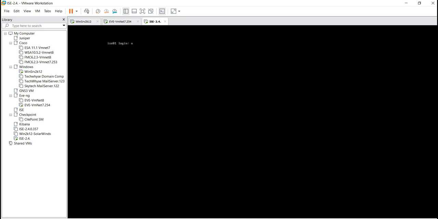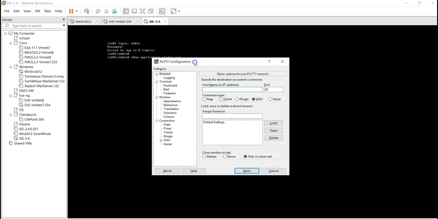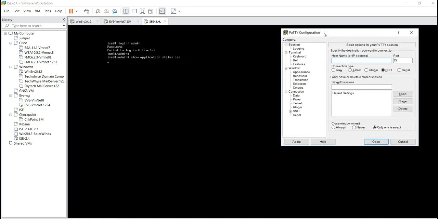So let me log on with admin and my password. Okay, that's cool. So I can say show application status ISE. While I'm running that command, I want to see, because initially I won't be able to log into the GUI until the application server is running.